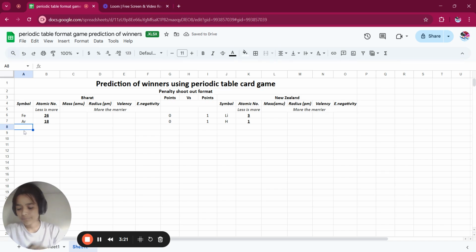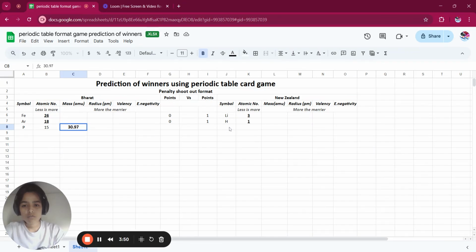Let's start for India. Phosphorus 15, atomic mass is 30.97.